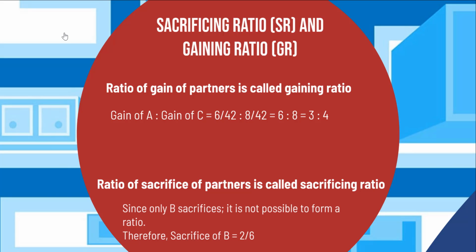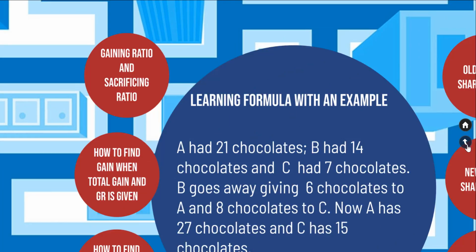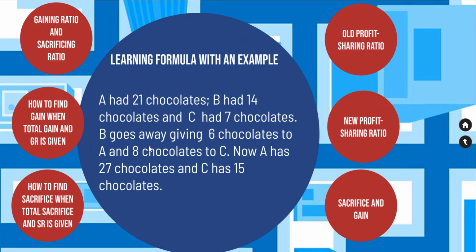In the same manner, the ratio of the sacrifice of the partners is referred to as sacrifice ratio. However, in this example, only B sacrifices, so it is not possible to form a ratio. To form a ratio, at least 2 people should be there. So we can infer that the sacrifice of B is equal to 2 divided by 6. Now how does one find out the gain when the total gain and the gaining ratio is given?